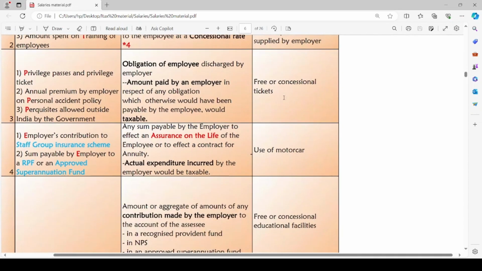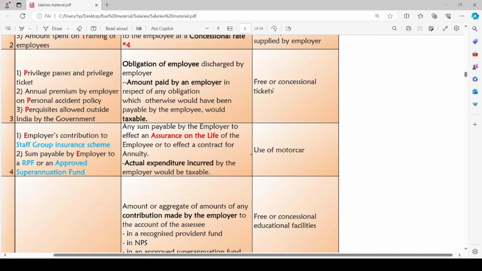The third taxable perquisite is obligation of employee discharged by the employer. When any amount is paid by the employer in respect of any obligation which otherwise would have been paid by the employee himself. The employee is obliged to pay any amount, but instead of the employee, the employer is paying such amount on behalf of the employee. In such a case, such amount will be a taxable perquisite. The obligation of employee discharged by the employer is a taxable perquisite.